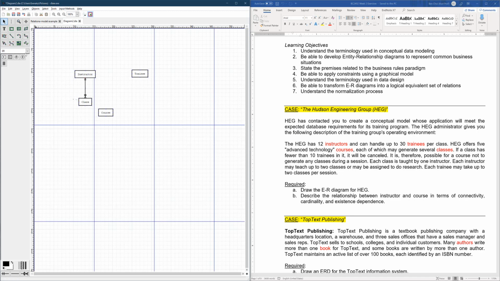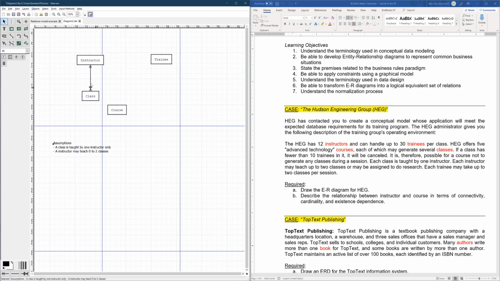So we are going to write our first assumption, which considers this. A class is taught by one instructor only. An instructor may teach 0 to how many? 2, right? Classes. And I hope you can remember that we can't really specify the exact number of instances, so we will need to write down the number. We know that the minimum is 0 because it's optional. So what we need to do is to specify the maximum. In this case, it's 2.